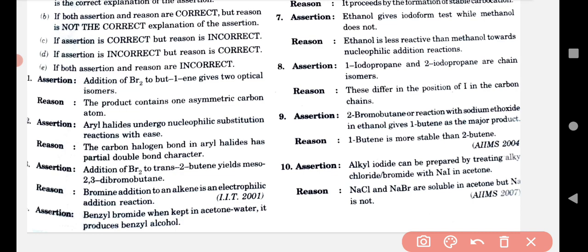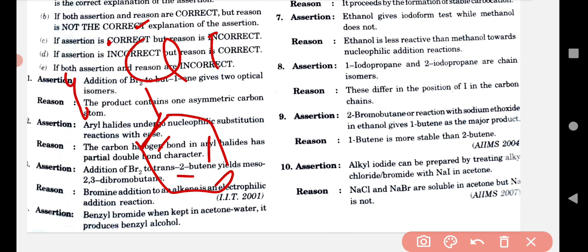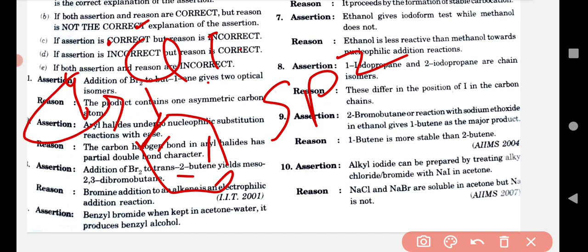In the second assertion, aryl halide undergoes nucleophilic substitution reaction with ease. That's not true, because whenever we make the formula of chlorobenzene, here chlorine is attached with a carbon atom. This carbon atom is sp2 hybridized, and chlorine has lone pairs. These lone pairs go into resonance.